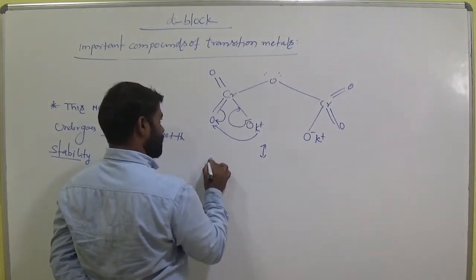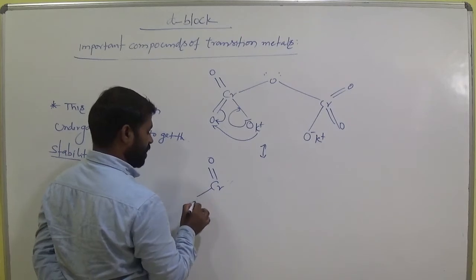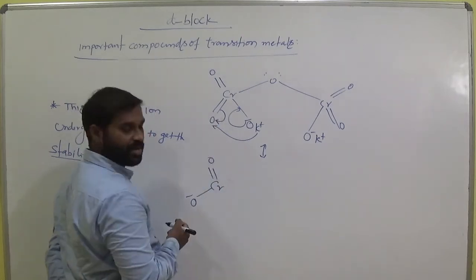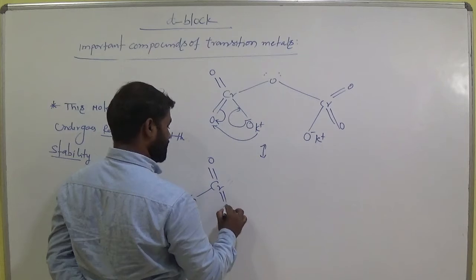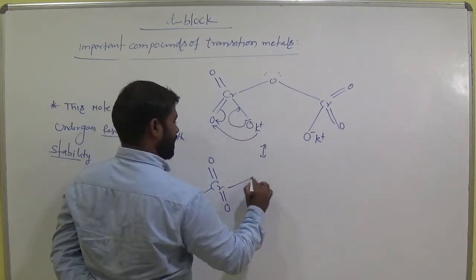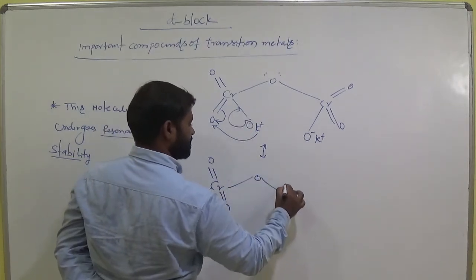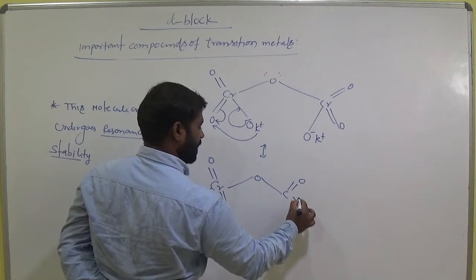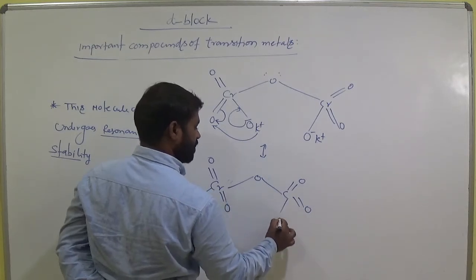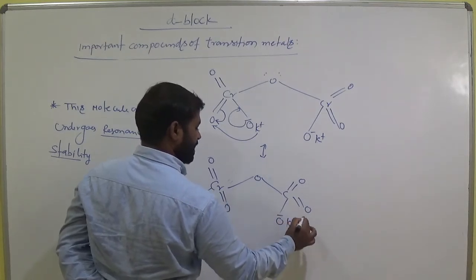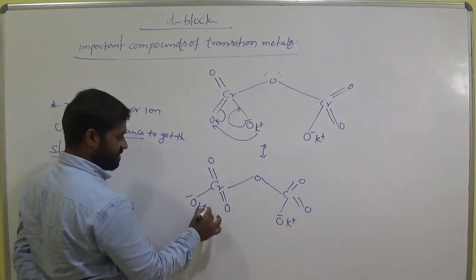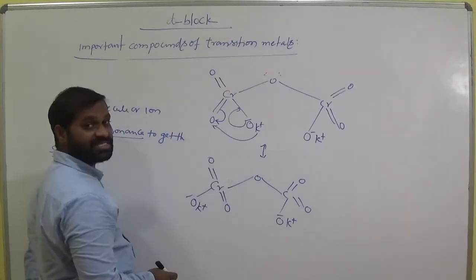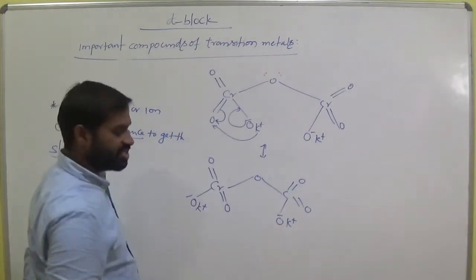The Cr=O double bond is formed and the Cr-O minus bond is broken, and here the double bond is taken between Cr and O, and this is O minus and K plus. Now this K is shifted to this minus. This phenomenon is called resonance. This migration is called resonance.